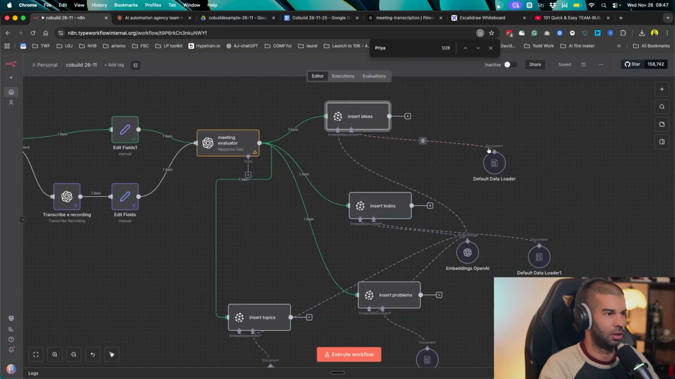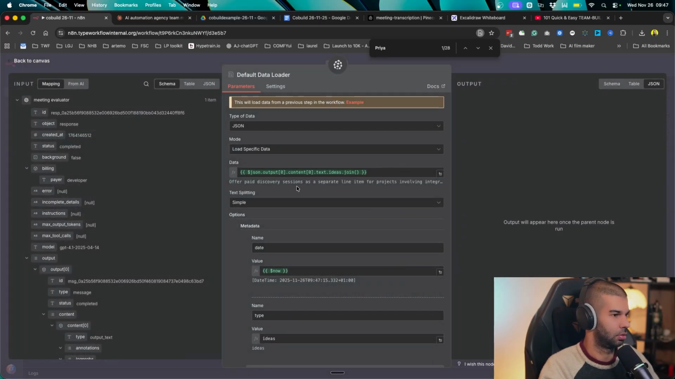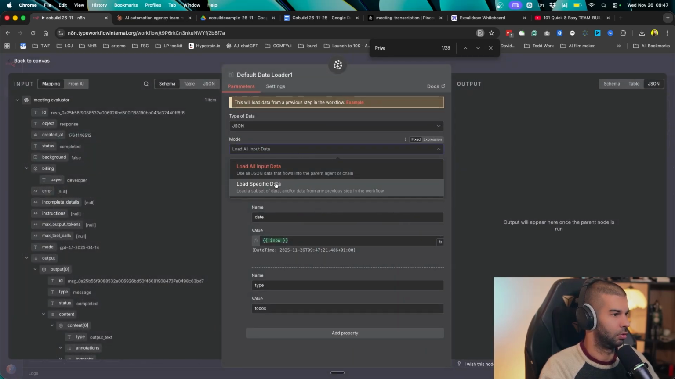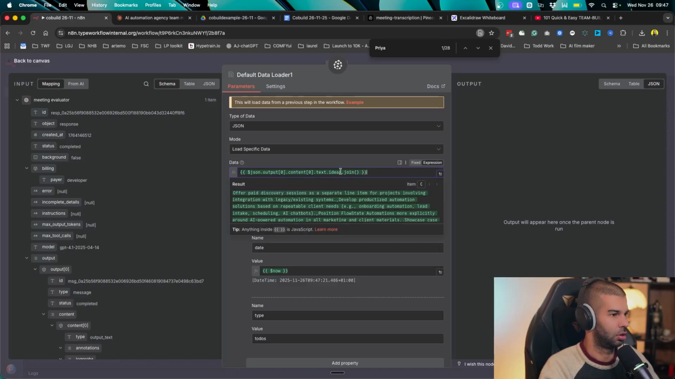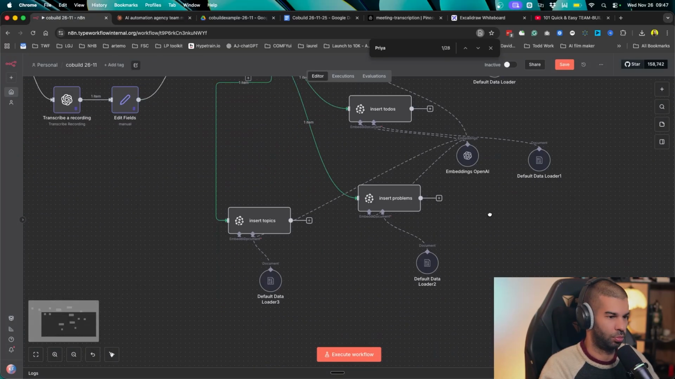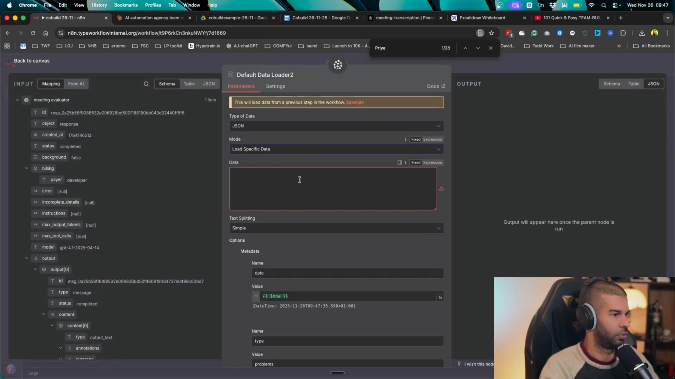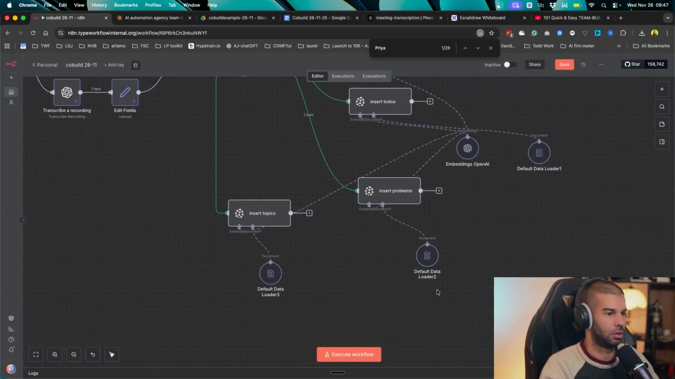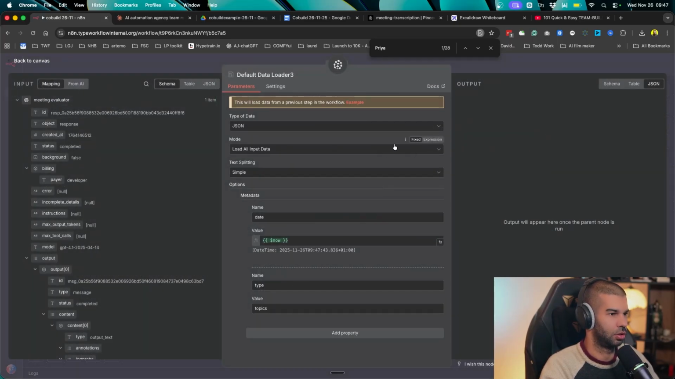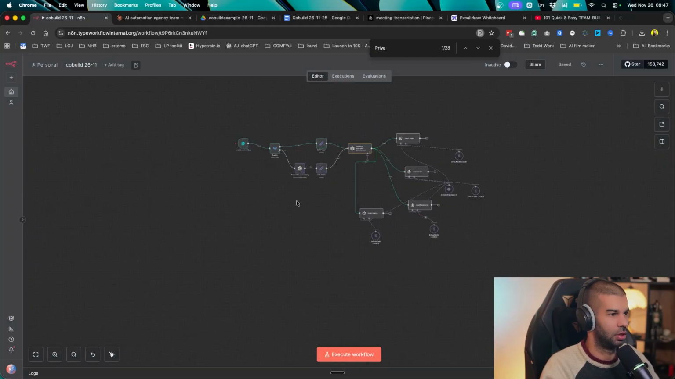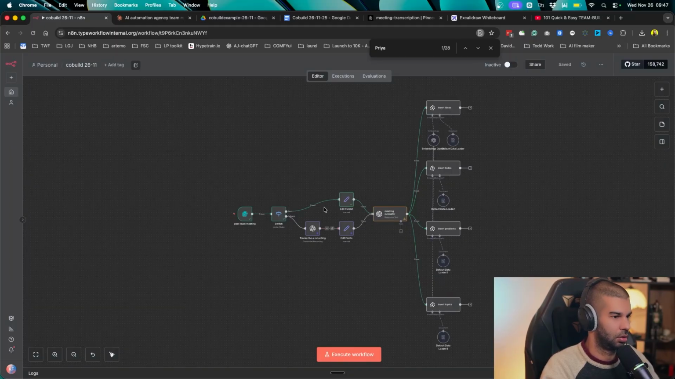For this one right here, we inserted ideas, right? For this one, we'll need to insert to-dos. So we'll load specific data, expression. Instead of ideas, let's change this to to-dos. That's great. For problems, obviously we need to do the same thing. So default data loader, load specific data problems. And finally over here, we're just inserting topics. So like that, we're being very detailed with the stuff we're inserting and how we're inserting it. So let's tidy this up and let's give this a shot.